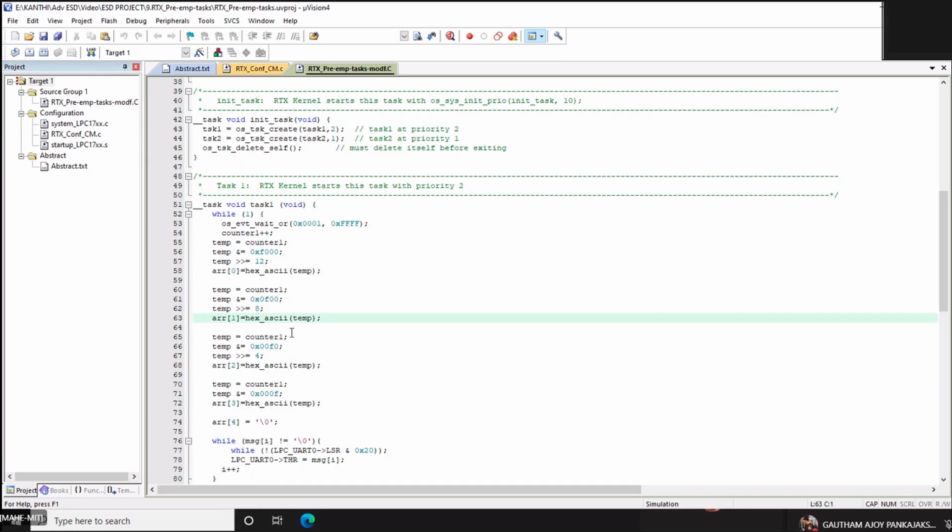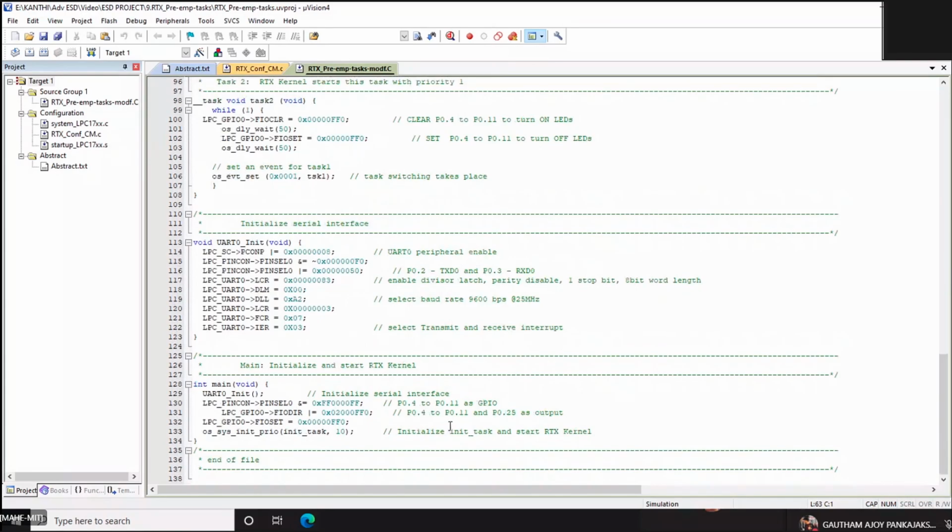Last class I explained to you about the UART and all the initialization. So here just give emphasis on the task switching through your event. Anyway, we shall start with your main function. Let me tell you what I am trying to do with this program.